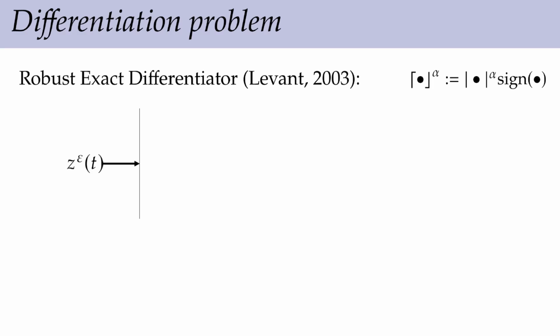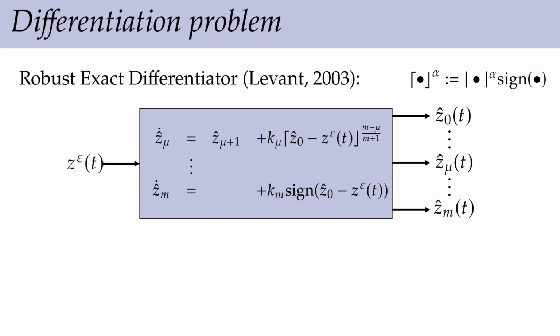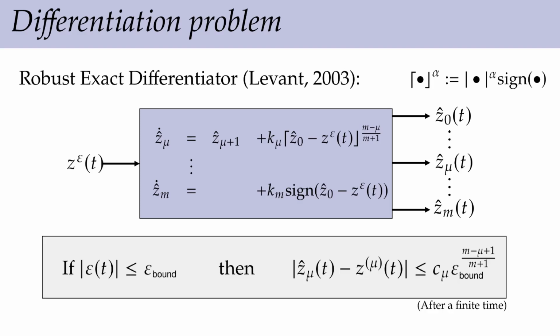It is causal, robust, and exact. It takes the measurement signal and injects it to this algorithm, which has n+1 outputs. Each output is in charge of estimating a particular derivative of the signal of interest. And if the noise stays bounded, the following error neighborhoods are reached after a finite time.